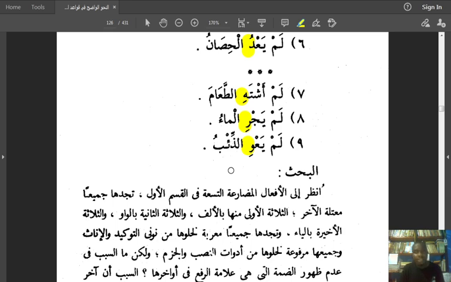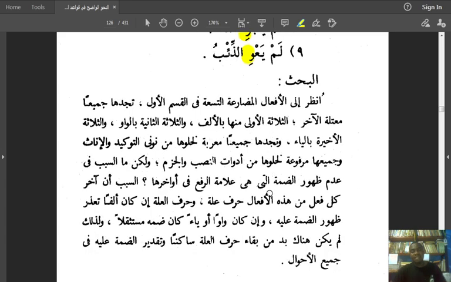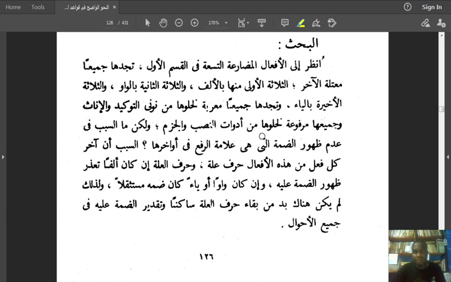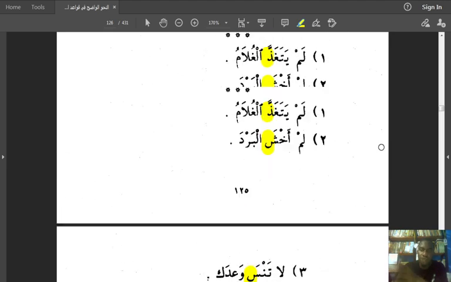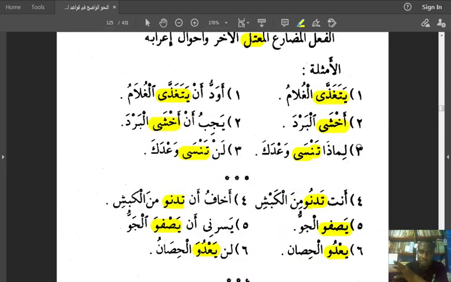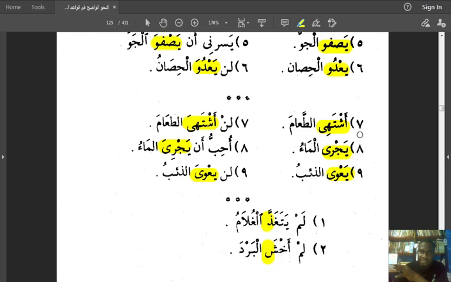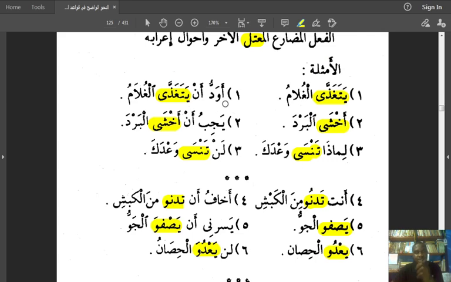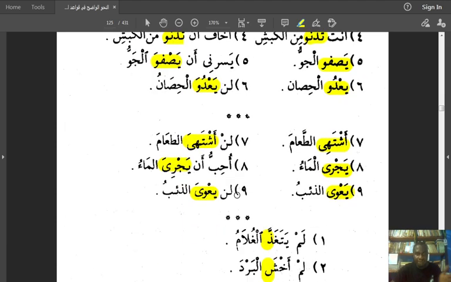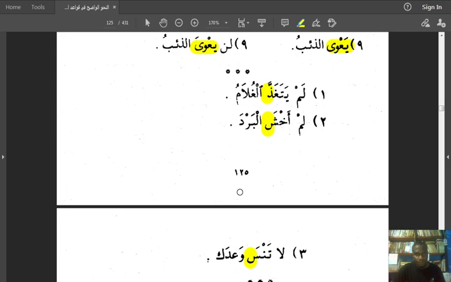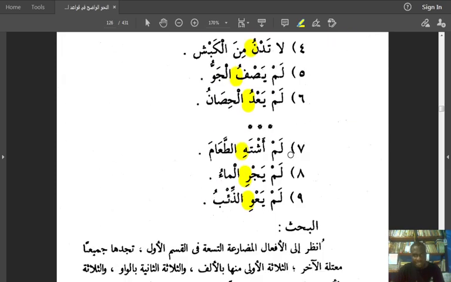Now with this done, I think we've done a lot of the lesson. So we will read the lesson, we will try to be a bit quicker. He says, انظروا إلى الأفعال المضارعة التسعة في القسم الأول. Look at the 9 present tense verbs in the first part. If you are holding the book, please put your eyes from 1, 2, 3, 4, 5, 6, 7, 8, 9. That is what he's talking about, al-qism al-awwal. And when we say the second part, we are looking at awaddu an yatagadda from here, 1, 2, 3. This is the second part up to 9 here. And then the last 9 will be this third part.